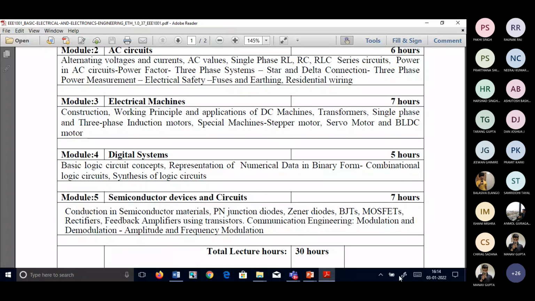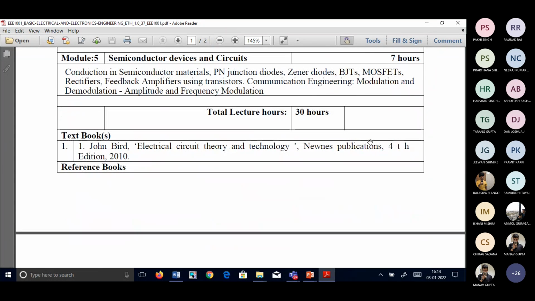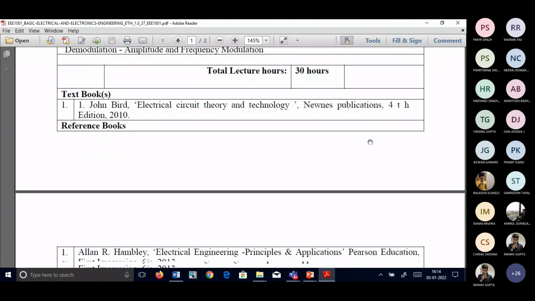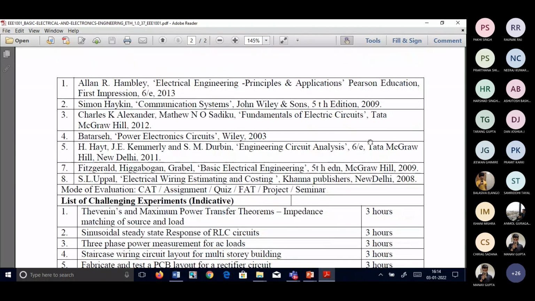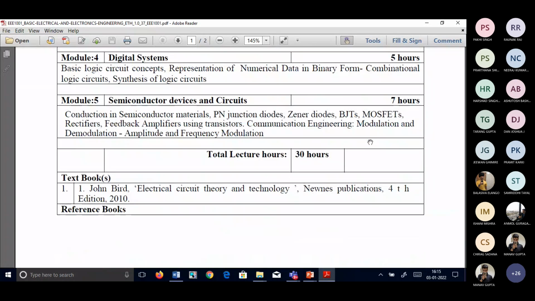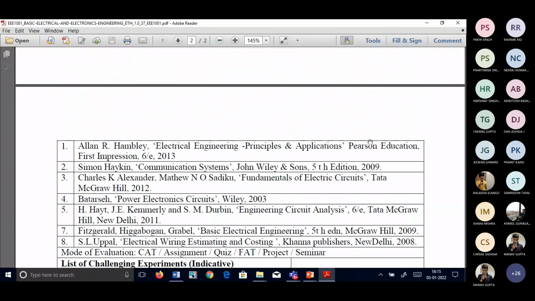So this will be a combination of electric and electronics things, and you will have only 5 modules here, students. So what is your textbook? They are giving you so many textbooks. John Bird is there, and Hambley is there. But here, students, we cannot specifically give one textbook because we have a different combination: electric, machines, digital, powertronics. So we are combining different things, we cannot specify only one book, and we have to refer to many books here.